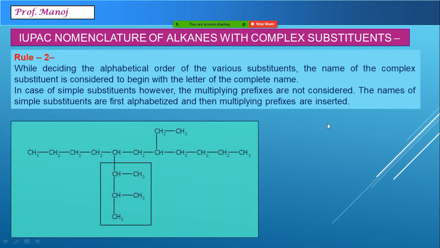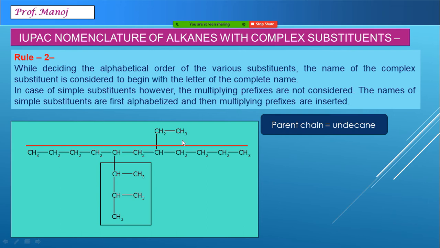Let us take one more example of a similar pattern. Now imagine the long chain here, 1, 2, 3, 4, 5, 6, 7, 8, 9, 10, 11. This 11 carbon atom chain is called undecane. Now this substituent here can be seen as complex: first, second, third, and the first has methyl, the second has methyl.